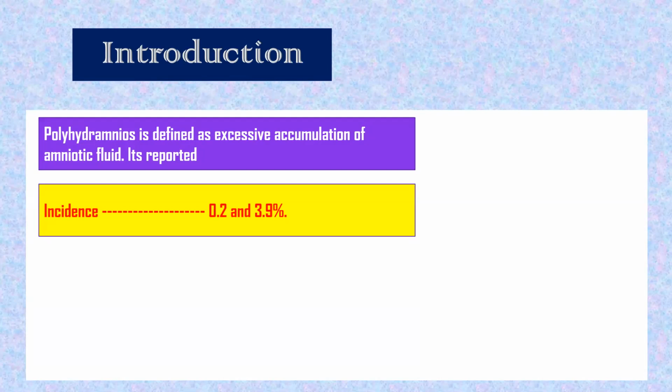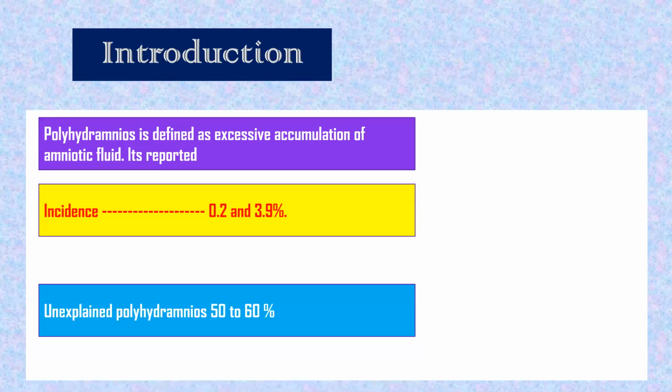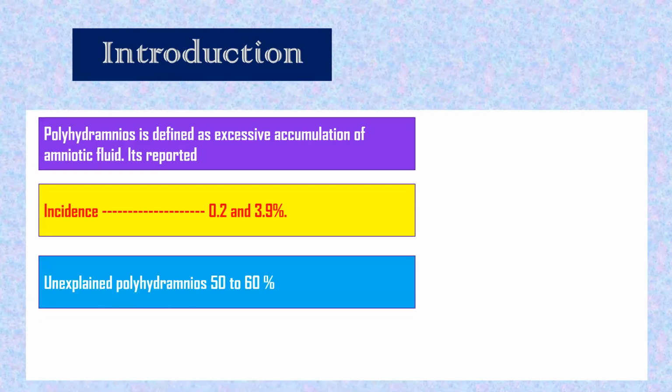Incidence of polyhydramnios is 0.2 to 3.9%. So it will come to 0.2 to 4%, overall. Unexplained polyhydramnios is 50 to 60%. So what is the percentage where we will find some explanation for this polyhydramnios?